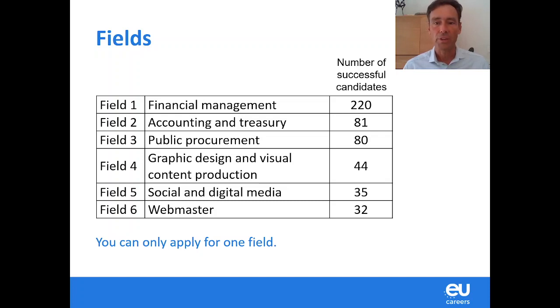You see the number of successful candidates mentioned here, quite a big competition again. Overall, we're looking to select close to 500 successful candidates, so quite substantial. So pick your field. As you can see, you can only apply for one field out of these 6. So think well what relates best to your qualities and competencies.